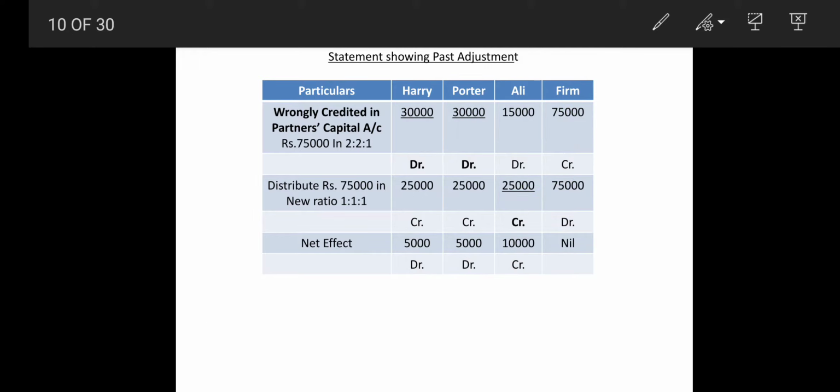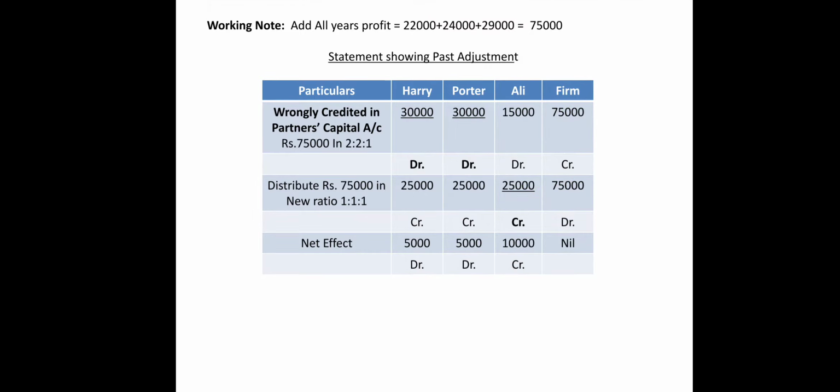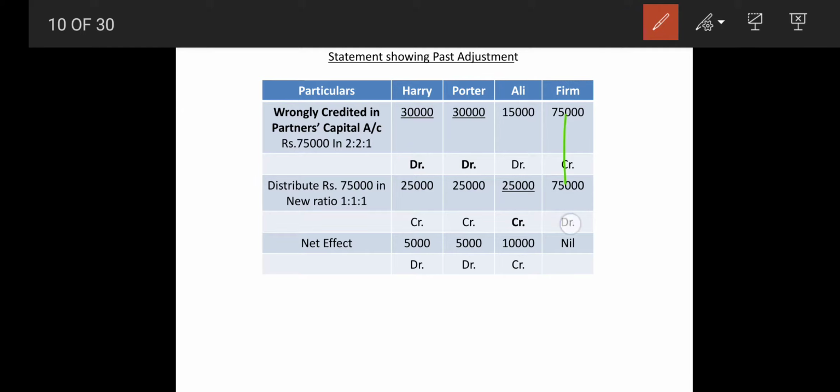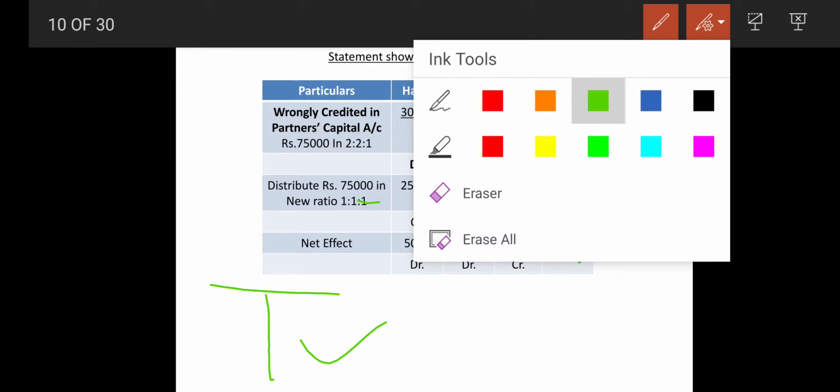So now in the P&L appropriation, this is over. In the partners' capital account, the correct credit is now to be transferred, that is 75,000 distributed as 25,000, 25,000, 25,000 with the sign of credit, credit and credit. Now that also is over.